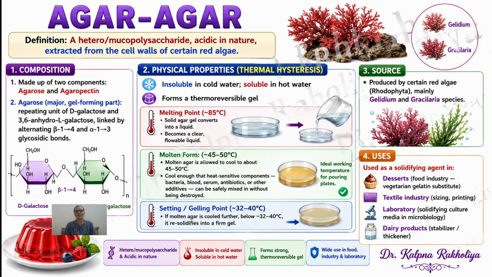So as we discussed, the melting point is 85 degrees, molten form at 45 to 50 degrees, and gelling point 30 to 40 degrees. From clear solution to molten form, and molten to completely solidified, you can observe the same kind of agar at different temperatures. It is used as a solidifying agent in desserts, the food industry, and as a vegetarian gelatin substitute.